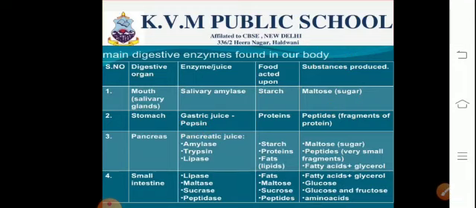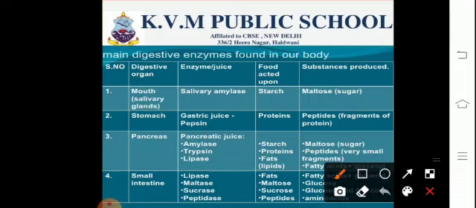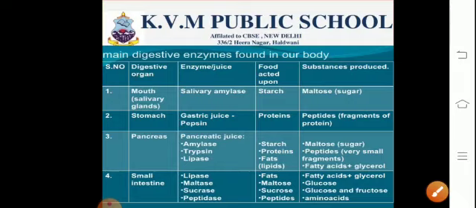which could lead to bleeding. Moving on to the next gland, there is the pancreas, which is a heterocrine gland. It will release amylase, trypsin and lipase. Amylase will help to break down starch into maltose. Trypsin will help to break down proteins into peptides and lipase will help to break down fat, that is lipids, into fatty acids and glycerol.